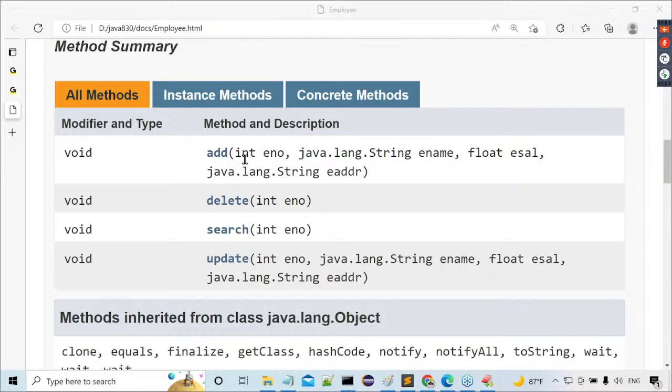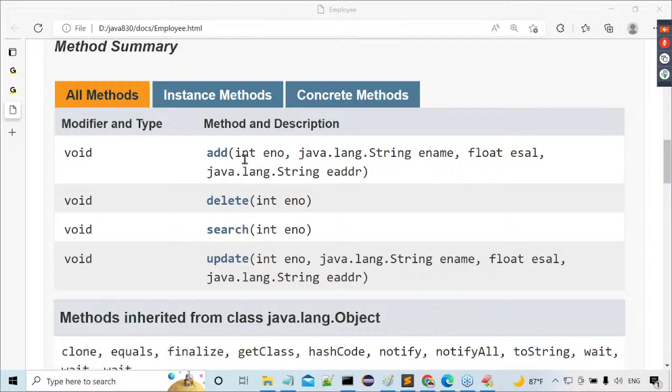Order may be anything, in alphabetical order maybe somewhere else. It is able to list out all the methods here. So here we can see easily add, delete, search, update. All these methods I provided here. Yes, sir, got it or not? But of course, I have not added any description, so here we are not getting any description. Is my point clear or not?